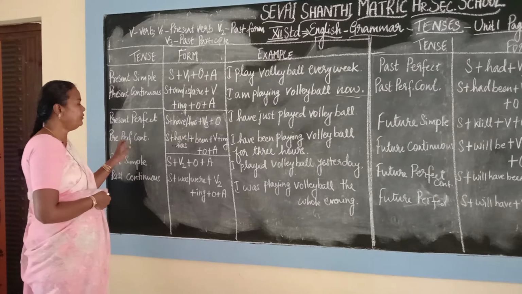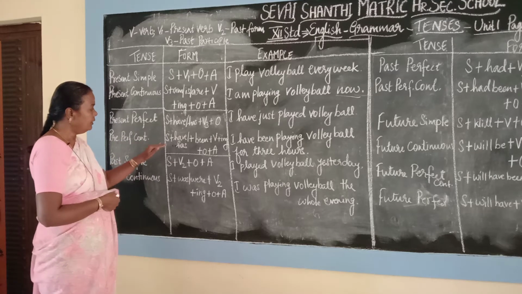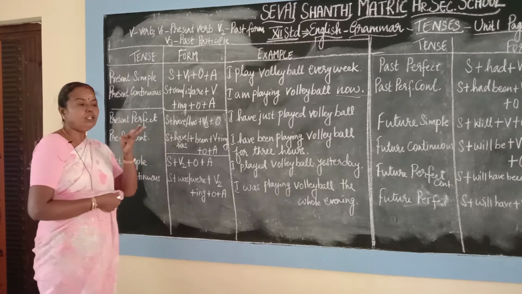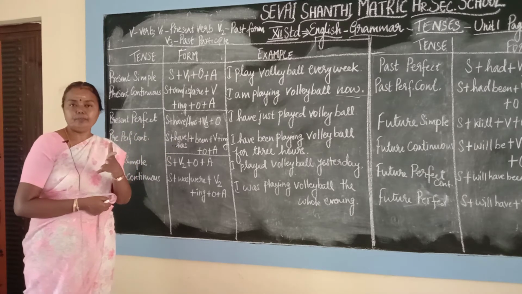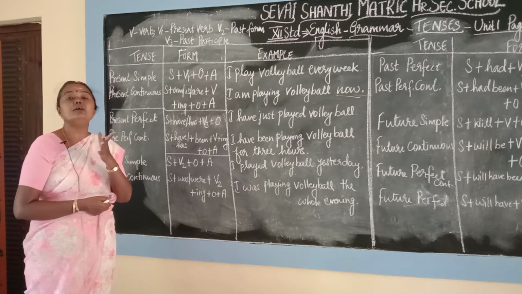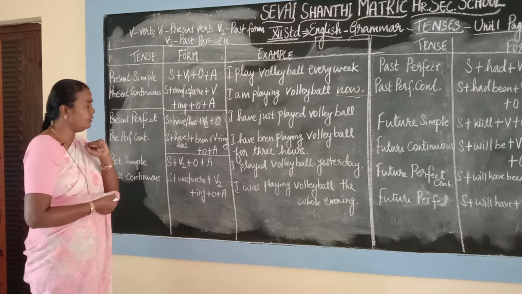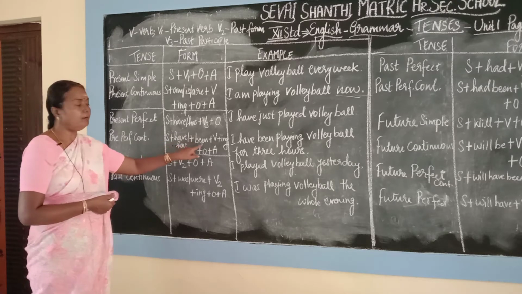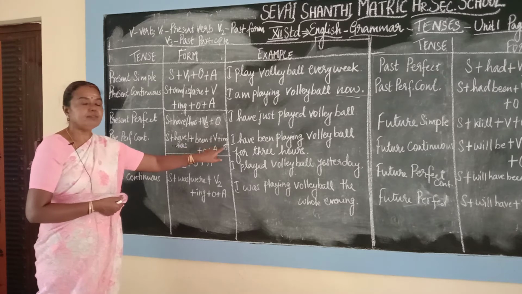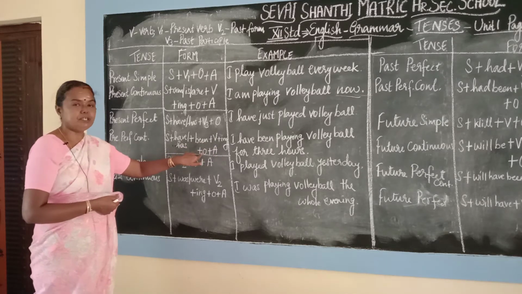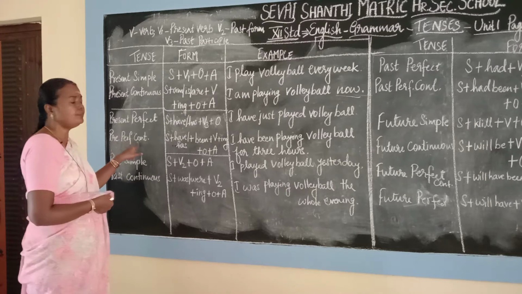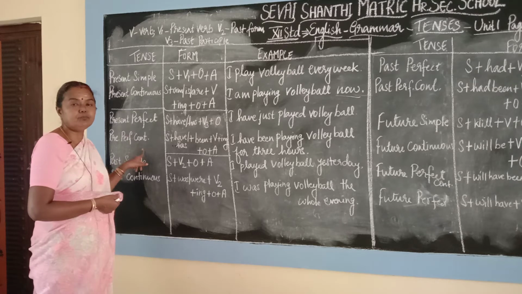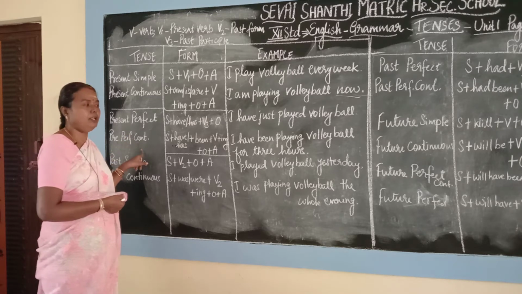Present perfect continuous has a pattern of subject plus have or has. If it is I, you, we, they, we use have. He, she, it, we use has. So keep it in mind, students. Subject plus have or has plus been plus verb plus ing plus object plus adverbial. Because it is continuous tense, the sentence will have the verb in the ing form, which we call gerund formation.